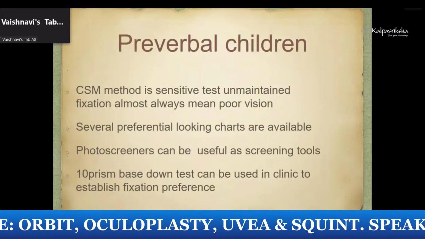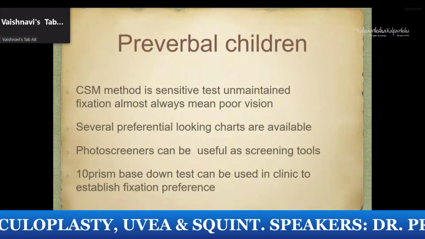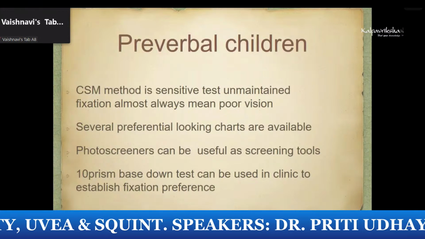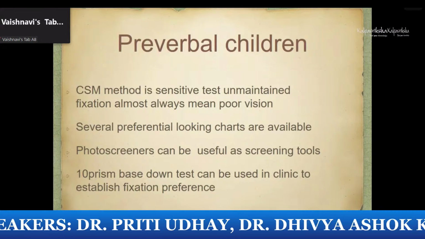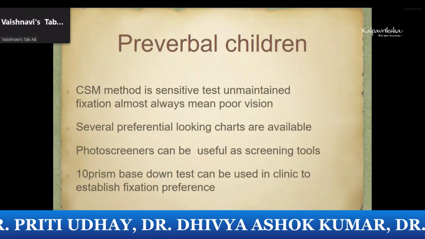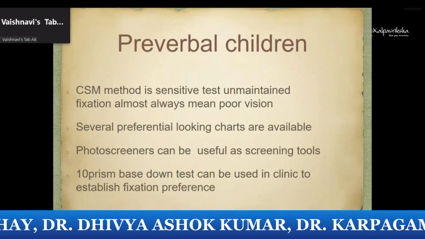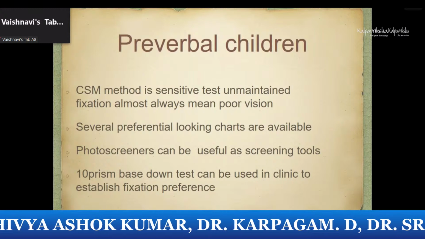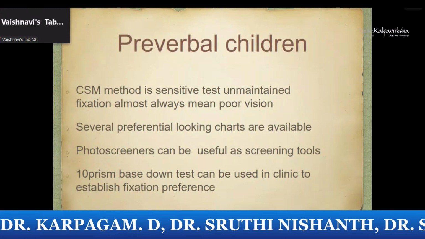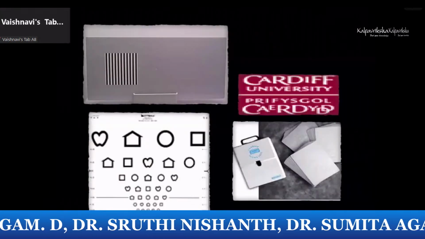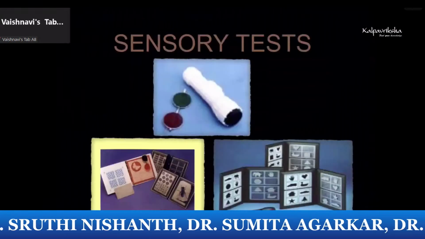In preverbal children, the CSM method is a sensitive test, and unmaintained fixation almost always means poor vision and amblyopia. Photo screeners can be very useful as screening tools, and a 10 prism base down test again is a very useful test to look for fixation preference in very young children. So these are the charts which we use to check children.